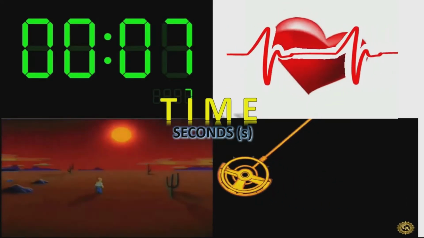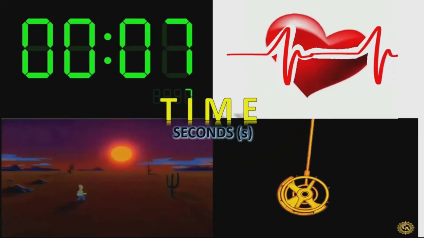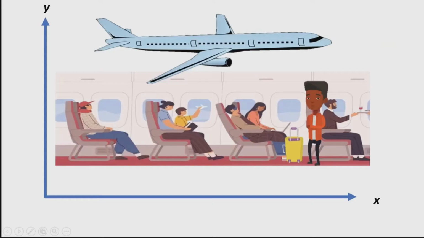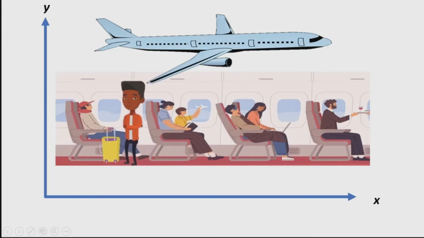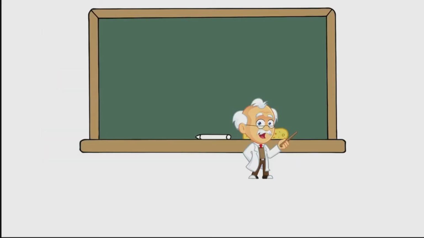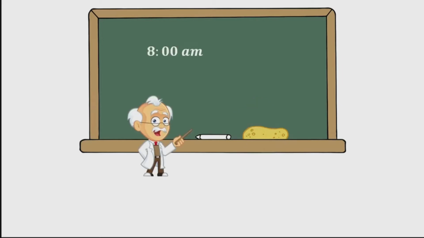How does time relate to motion? We are usually interested in elapsed time for a particular motion, such as how long it takes an airplane passenger to get from his seat to the back of the plane. To find elapsed time, we note the time at the beginning and end of the motion and subtract the two. For example, a lecture may start at 8 a.m. and end at 9 a.m., so that the elapsed time would be 60 minutes.